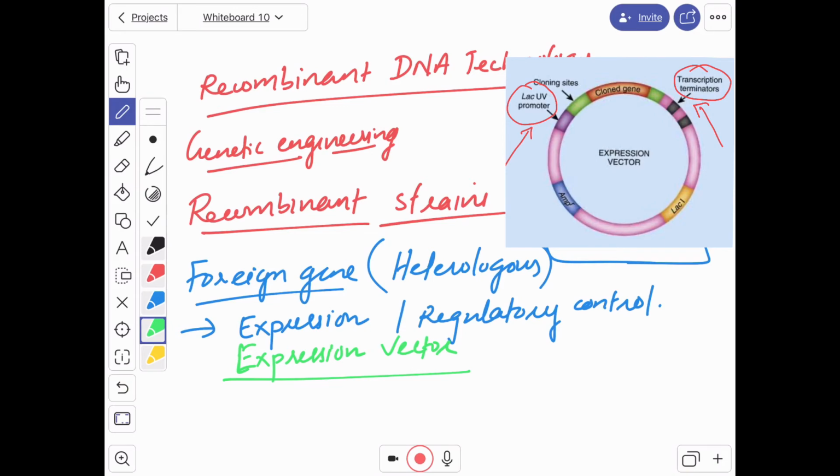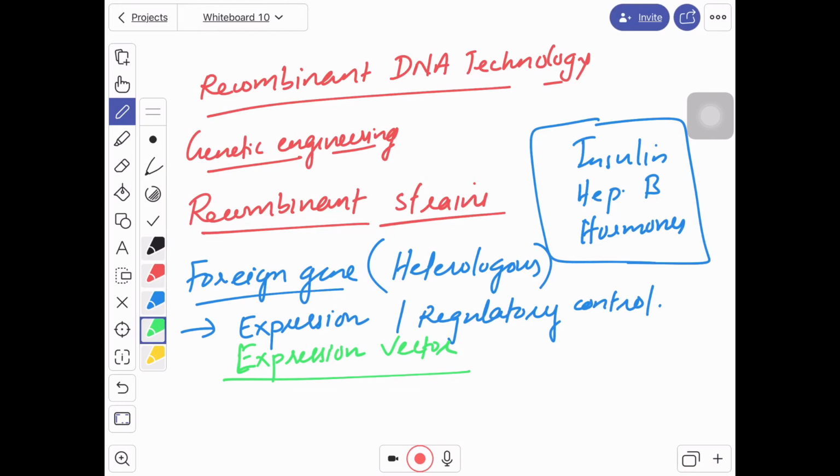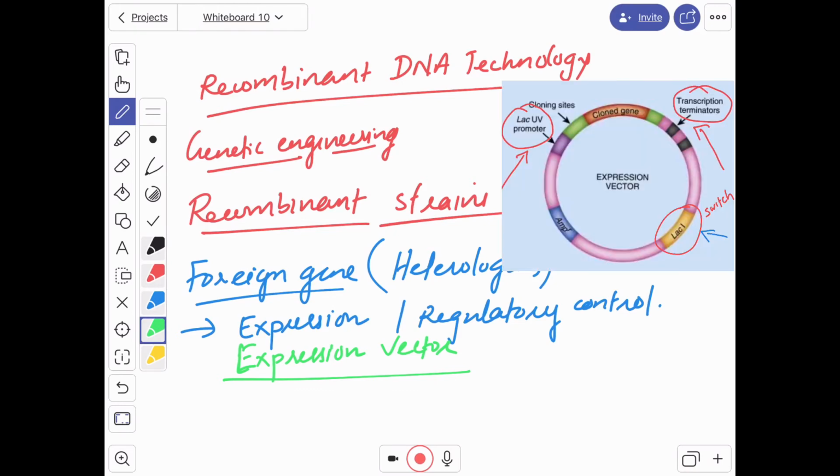Expression vector with a high copy number means it produces in huge amount, and we can check the production. Check the production in the sense, whenever we require, then we need to activate the gene. Expression vector along with the regulatory switch.